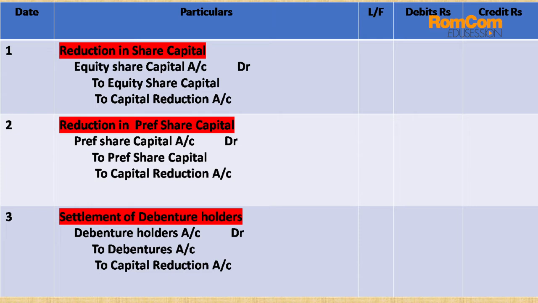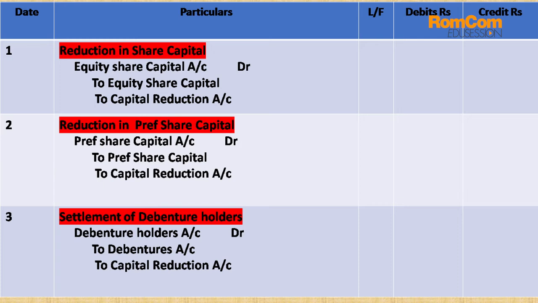So number one is equity share capital account debit. Here we are going to write all the points related to old equity shares. To equity share capital, here we are going to write the new equity share, and to capital reduction, the difference between this, or what is waived or what is remitted, we are going to pass over here.